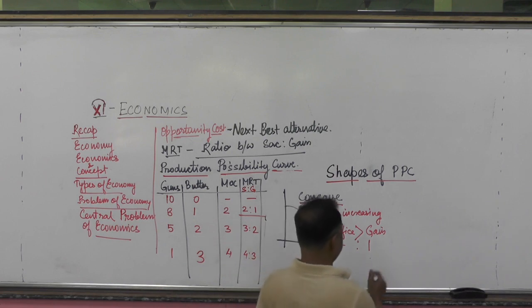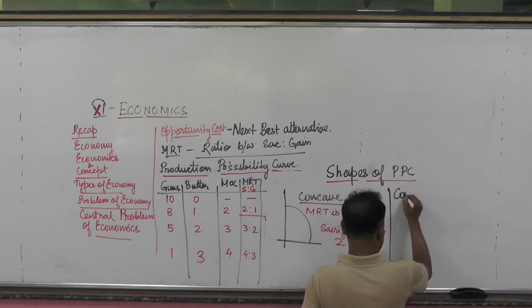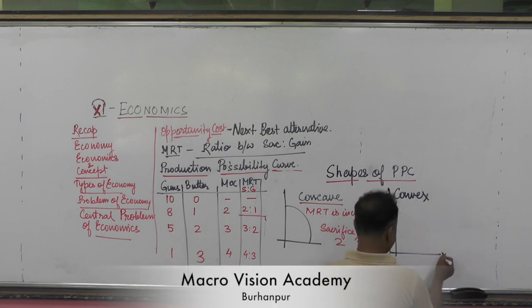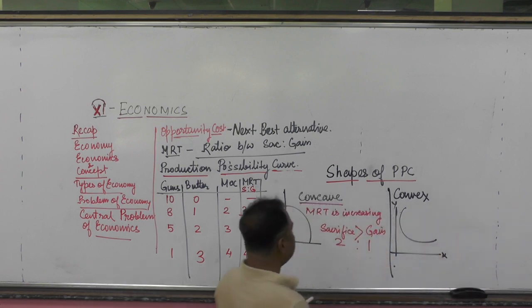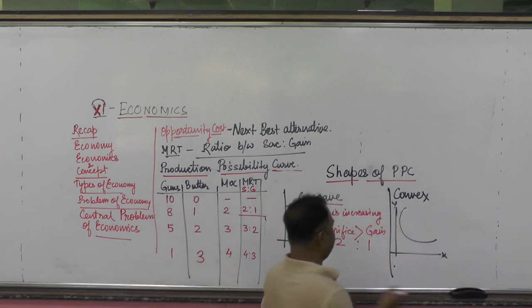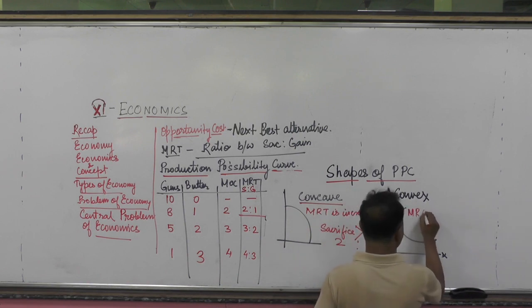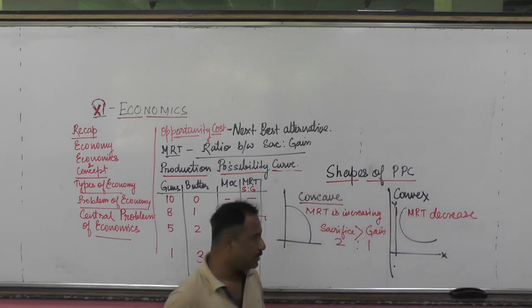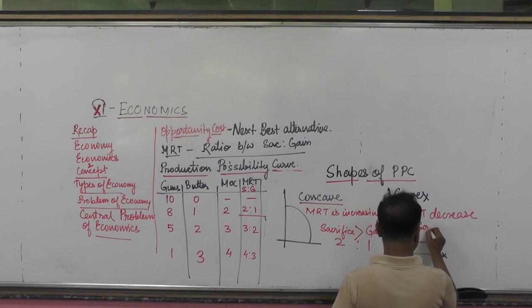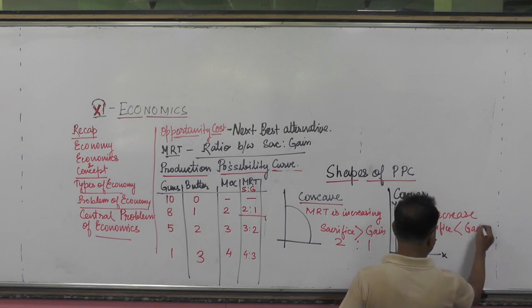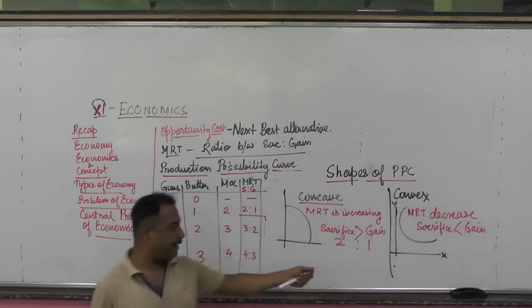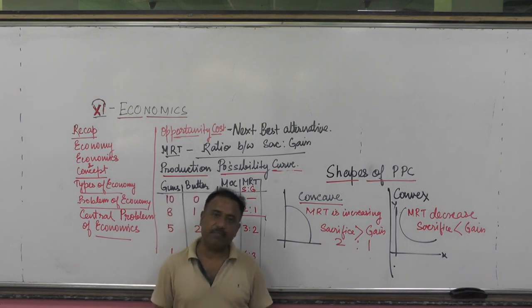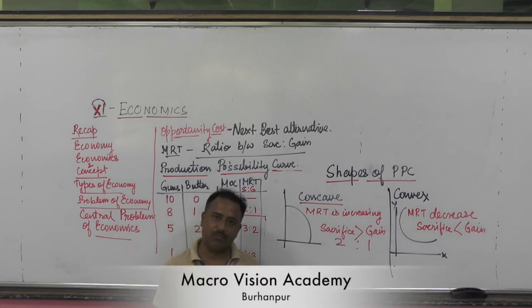Next, when it is convex, MRT decreases, when sacrifice is less than gain. When sacrifice is less than gain, that time MRT is decreasing, that time it will be convex. Can I make you understand?